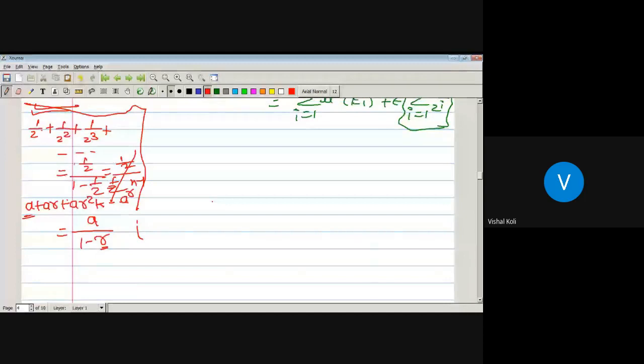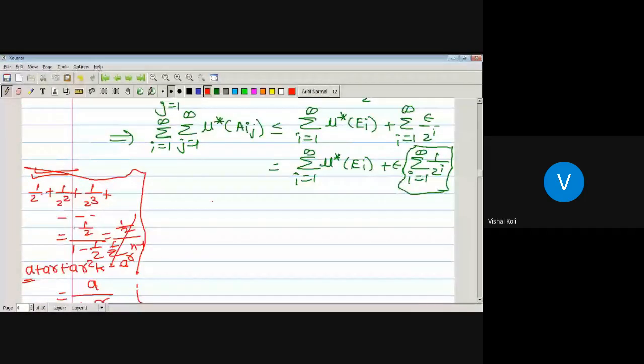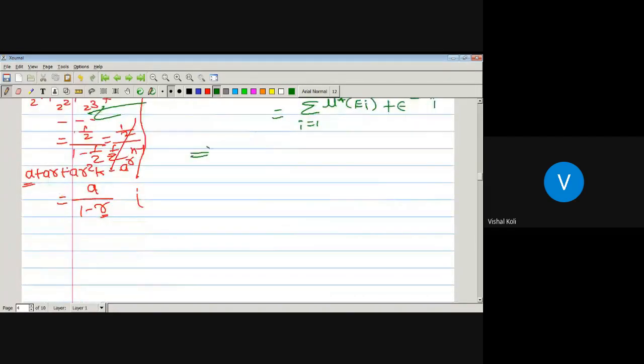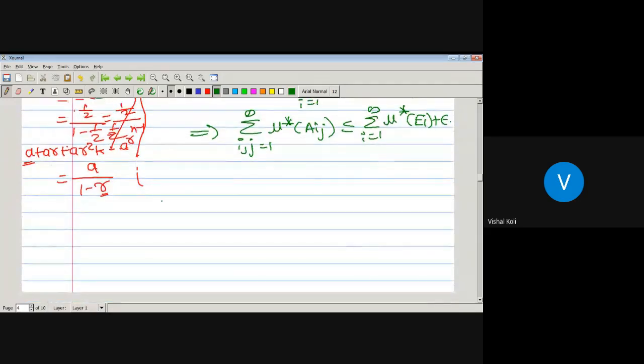Okay, so summation i running from 1 to infinity, 1 upon 2 raised to i is nothing but 1, which is equal to summation i running from 1 to infinity outer measure, sorry, mu star of A_i plus epsilon. Since this value is equal to 1, from this we get summation i, j running from 1 to infinity measure of A_ij is less or equal to summation i running from 1 to infinity mu star of E_i plus epsilon.